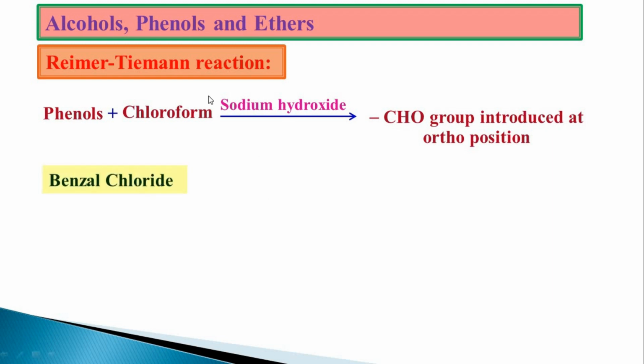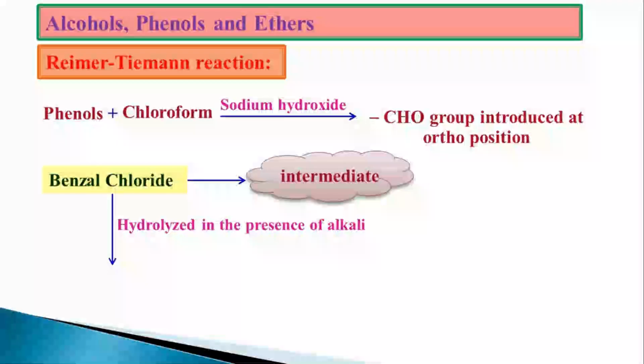When phenol and chloroform are reacted, we get benzyl chloride, which is an intermediate. This intermediate is further hydrolyzed in the presence of alkali to give salicylaldehyde. Kolbe reaction, salicylic acid. Reimer-Tiemann reaction, salicylaldehyde.